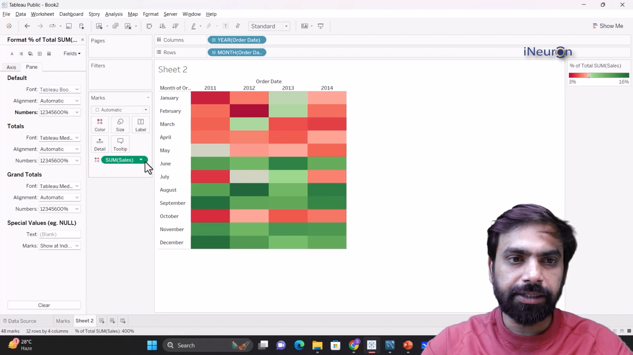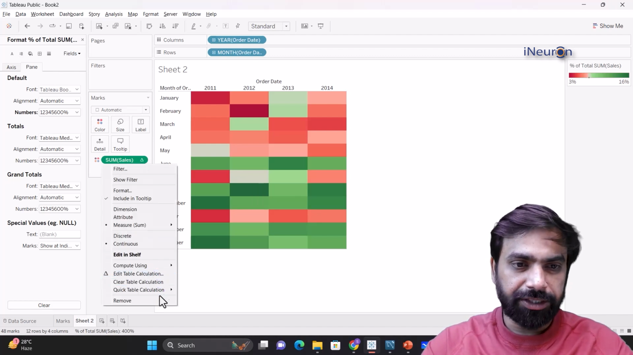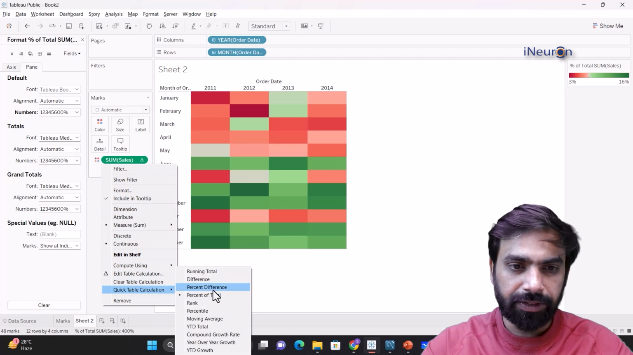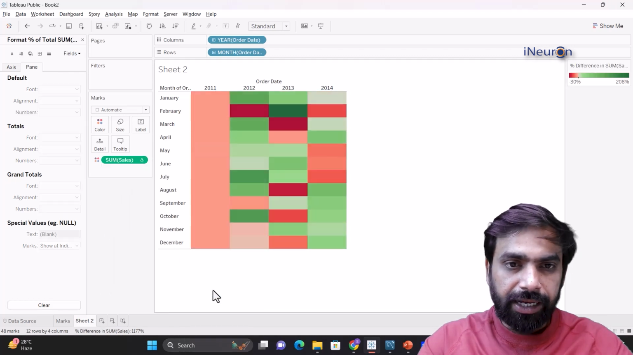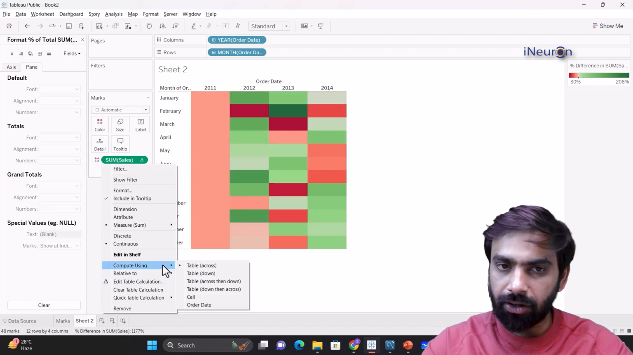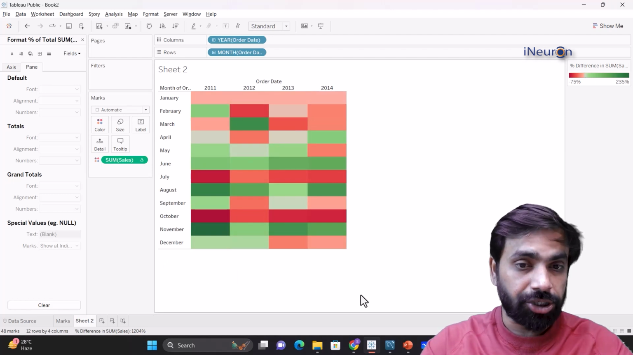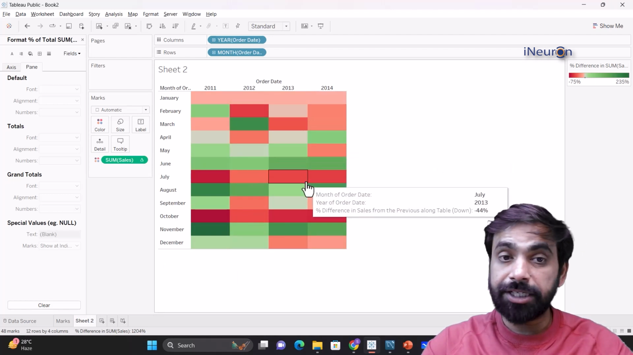Now, this is percent of total across down. We can keep on changing it. If we change it, for example, to percentage difference, which is right now table across, we can go for table down as well. The heat map will automatically change according to the values.